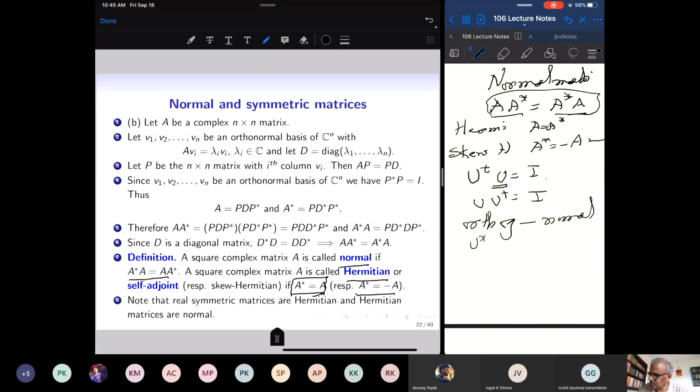Similarly, if U star U equals identity equals U U star, it also implies U is normal. So unitary matrices, orthogonal matrices, skew symmetric matrices, symmetric matrices, Hermitian matrices, and skew Hermitian matrices are all normal matrices. So it's a huge class of complex matrices.